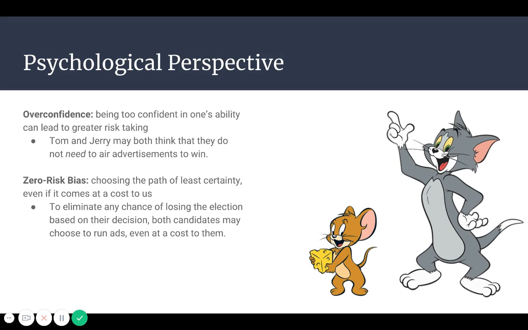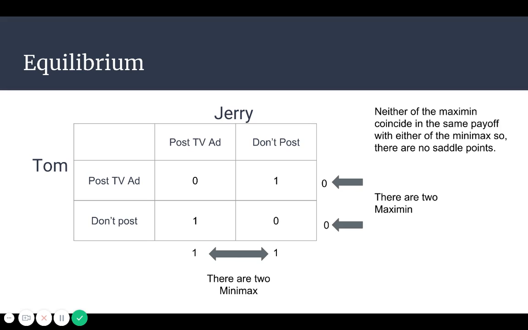So keeping in line with the rational perspective, the psychological perspective also says that Tom and Jerry should both purchase the TV ads. For one, they're more likely to not purchase it if they're overconfident. They both may think that they don't need to air advertisements to win. But on the other hand, because of the zero-risk bias, they would be more likely to choose the path of least uncertainty. So to eliminate any chance of losing the election based on their decision, both candidates may choose to run ads even at a cost to them.